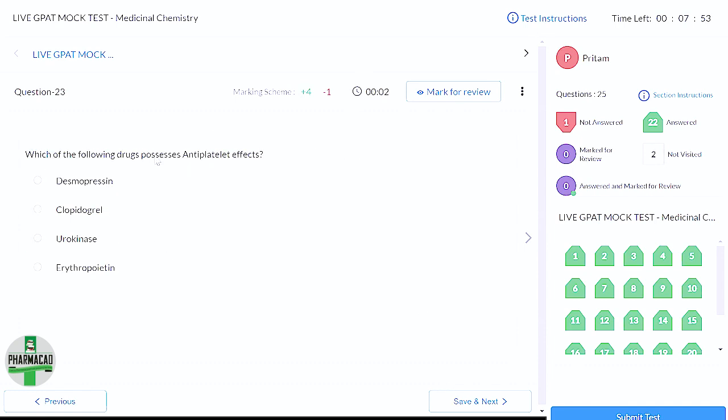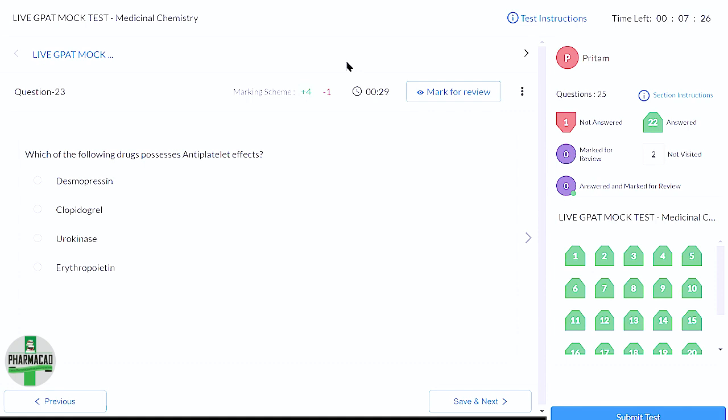Now, which of the following drugs possess antiplatelet effects? Now, desmopressin. Any idea about its mechanism? What effect does it show?